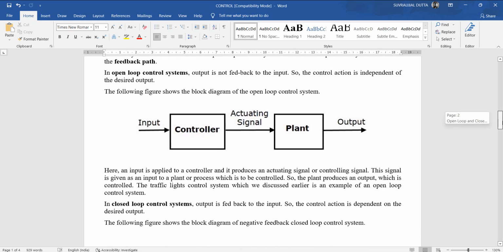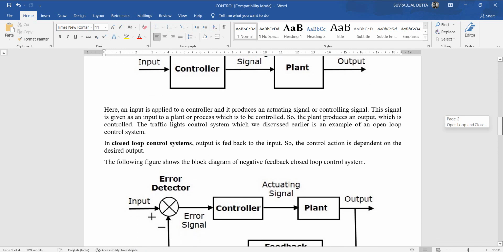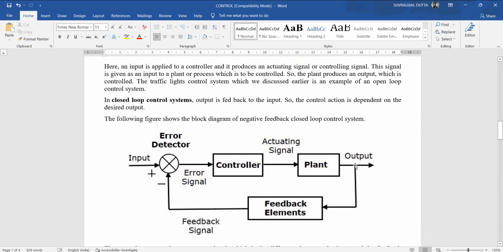In closed loop control systems, the output is fed back to the input, so the control action is dependent on the desired output. The following figure shows the block diagram of a negative feedback closed loop control system.